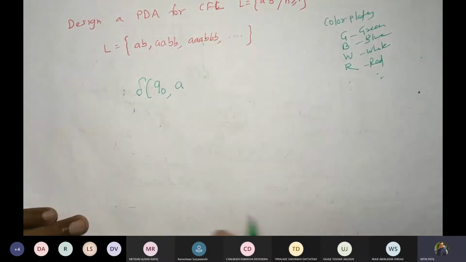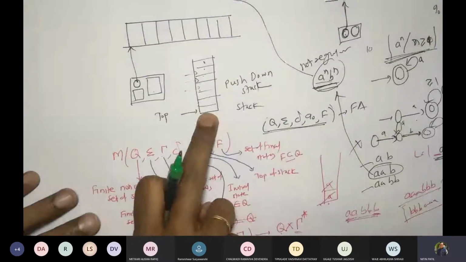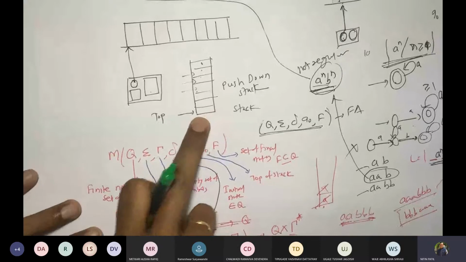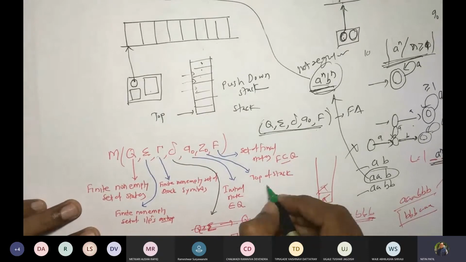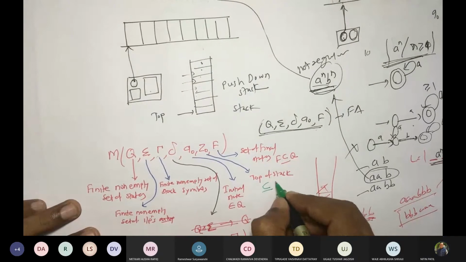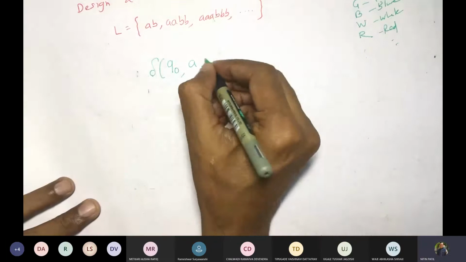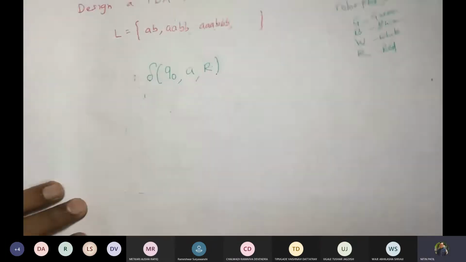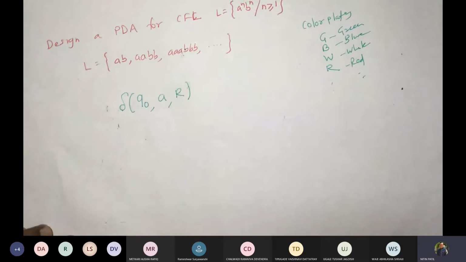Always we will assume that the initial plate on the stack, like we said Z0, is the top of the stack, and this belongs to tau. Top of the stack, we will assume that there would always be plate R.